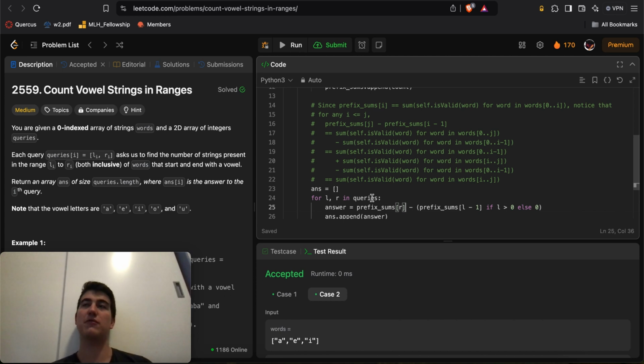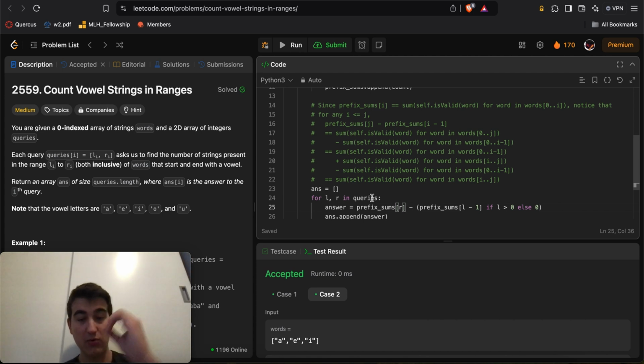So it's a powerful trick with prefix sums that you can always use when you care about subarray sums. In this case we do, because we treat words as zeros or ones, whether or not they're valid. Typically, whenever you care about subarray sums, a good thing to do is to use prefix sums: do O(n) work to compute them, so that you can get the sum of any subarray from any index i to any index j of any array in constant time. If you didn't have prefix sums, you'd have to do O(n) work every time, right?